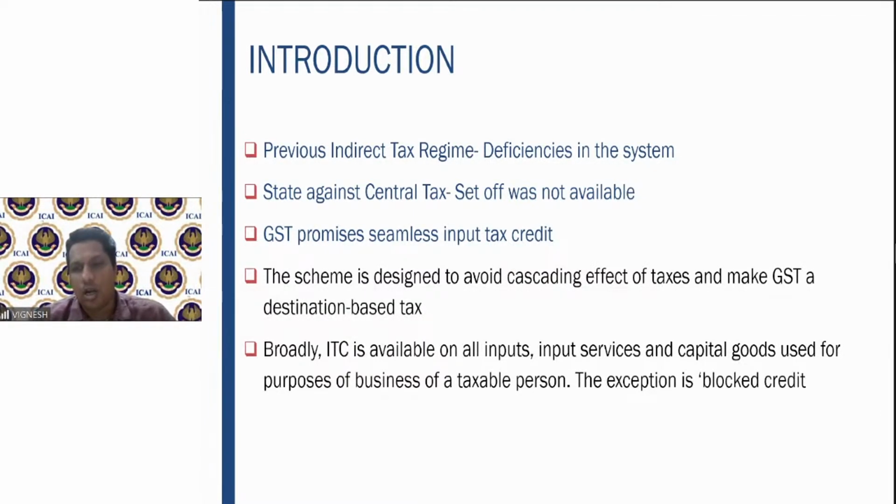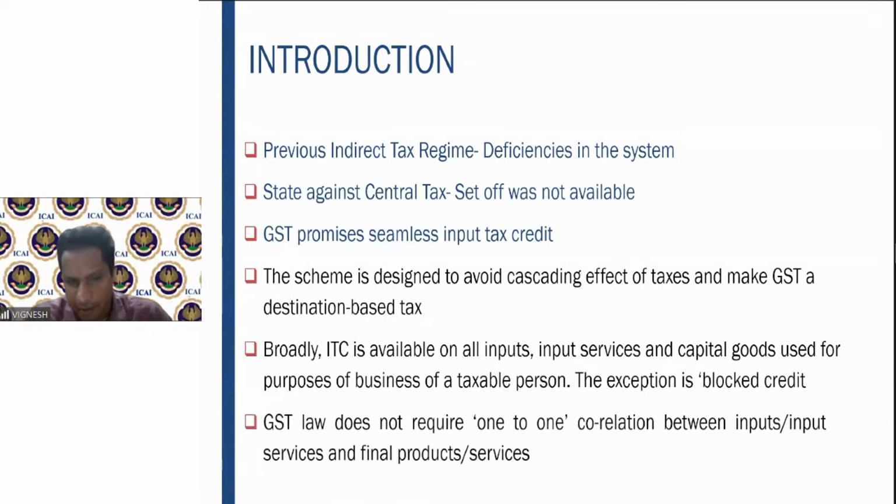The exception is blocked credit. What do you mean by blocked credit? There are certain particular items which we are going to discuss during our session. Those particular expenses, you cannot claim the input tax credit, even though they are used for the purpose of the business, right? This is the main condition. So blocked credits are there. That means expenses on those particular items, you cannot claim, even though they are used for the purpose of the business. That is why the blocked credit is clearly given.